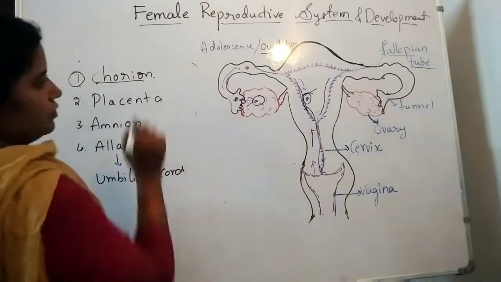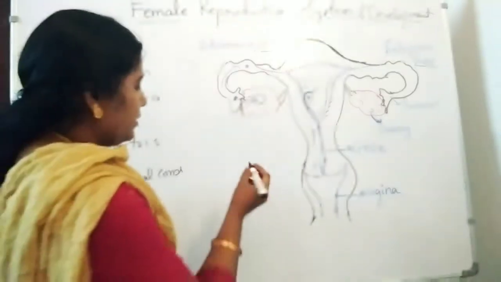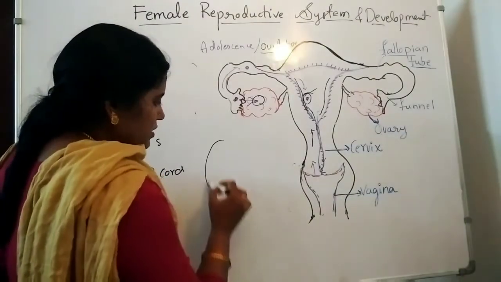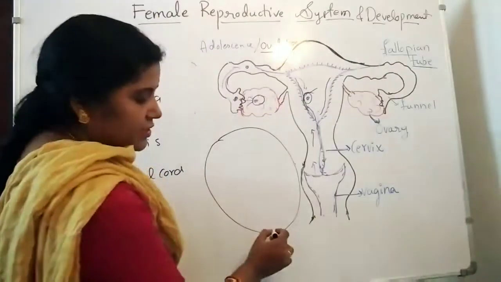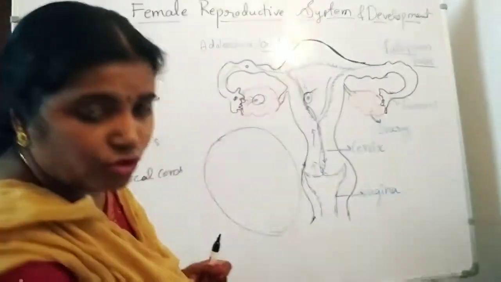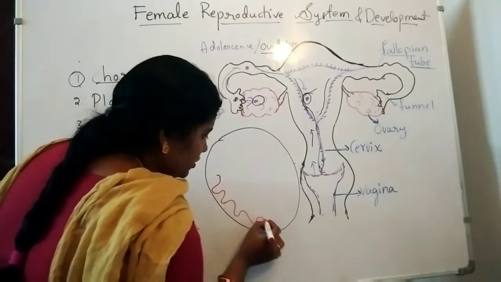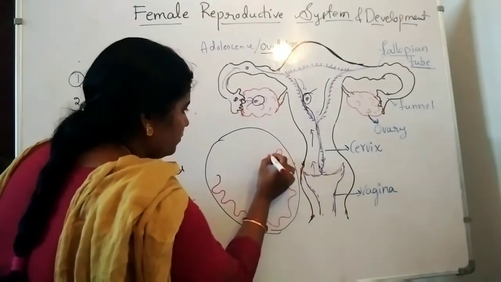So this chorion, first when it enters into the endometrial linings, what happens? Imagine this is a uterus, right? In the uterus, the endometrial lining is going to form as finger-like projections around the embryo.